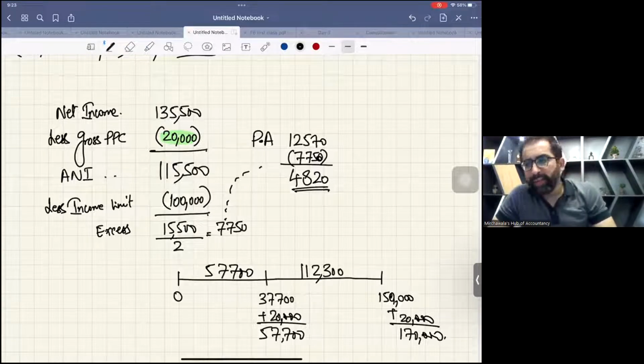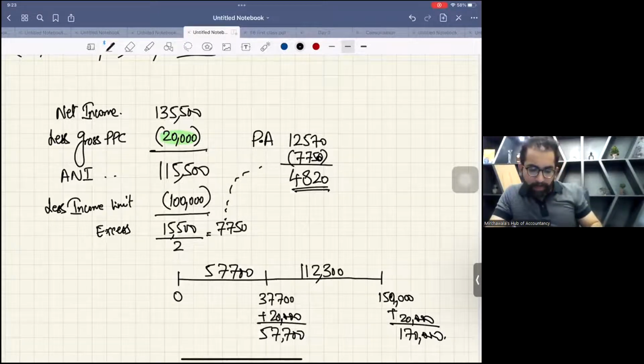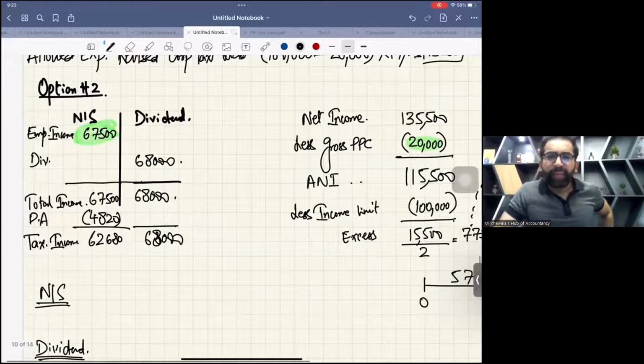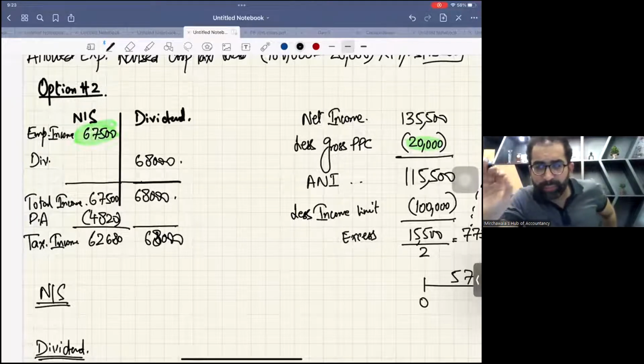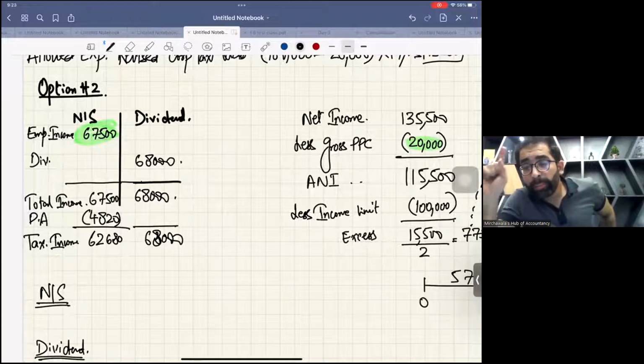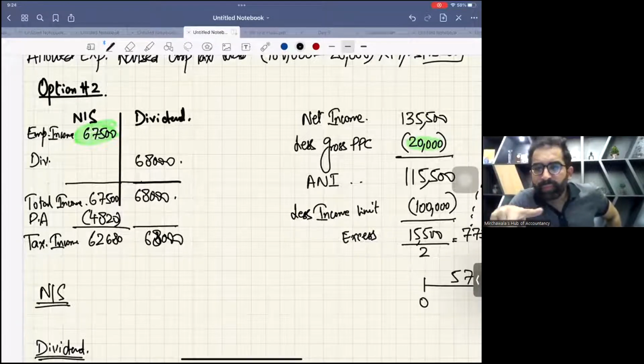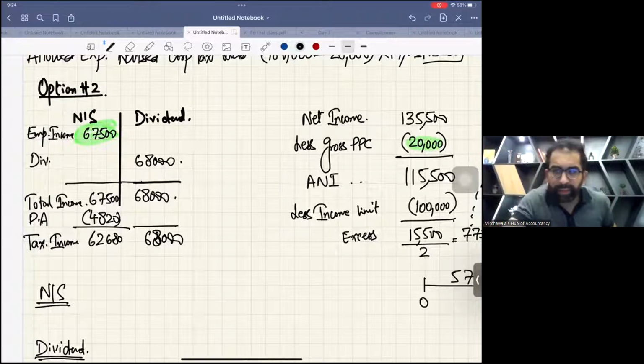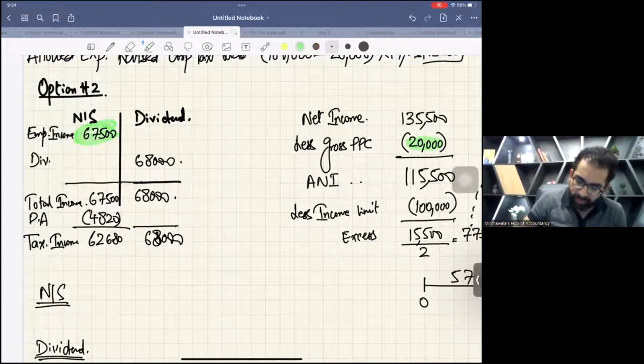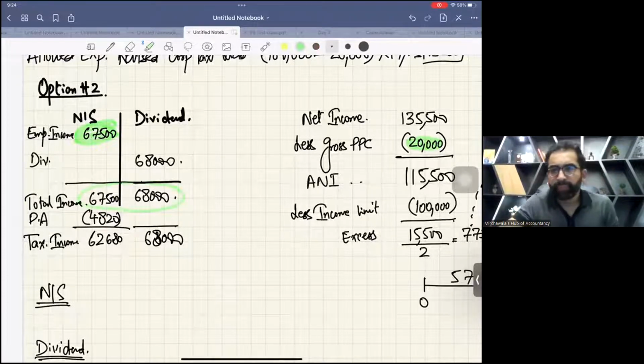Now we can easily calculate tax. But before we calculate tax, I'm just telling you one thing. You remember AI, adjusted income. Although in this question there is no role of adjusted income. For adjusted income, you will write the total net income.